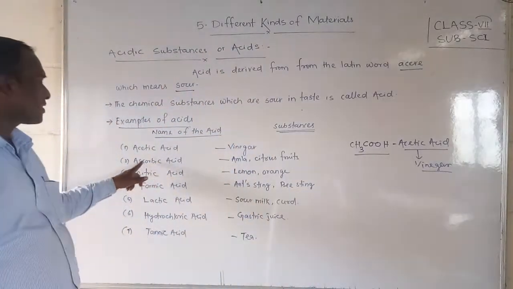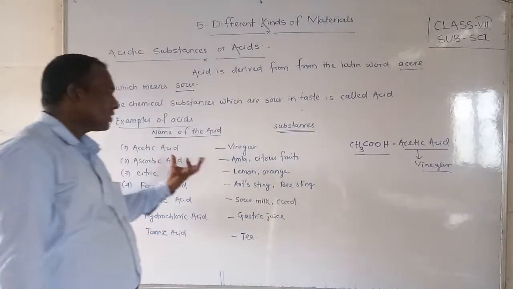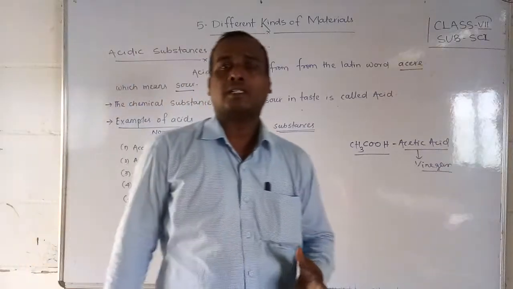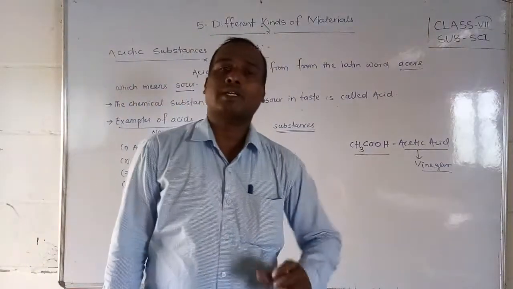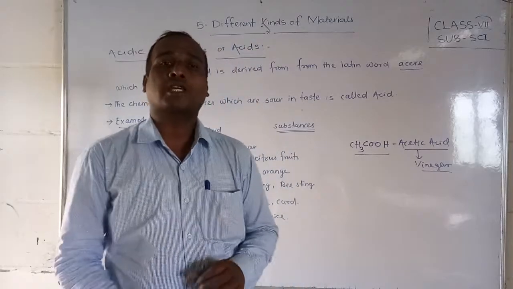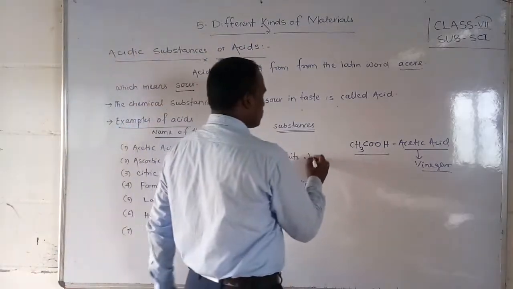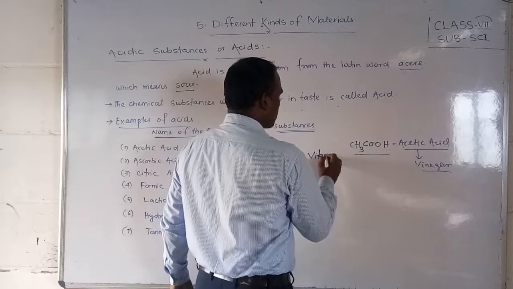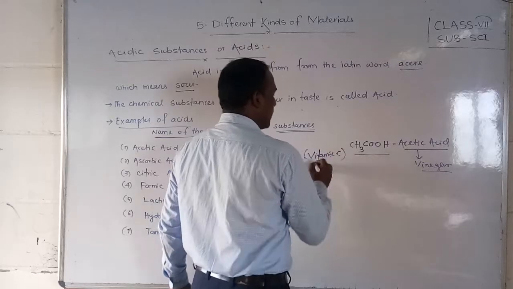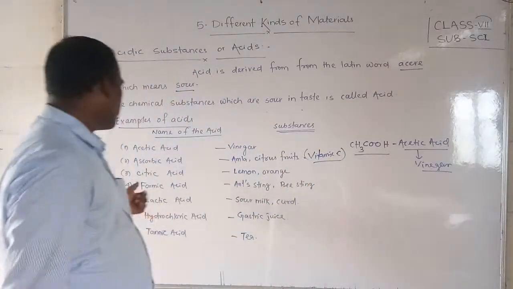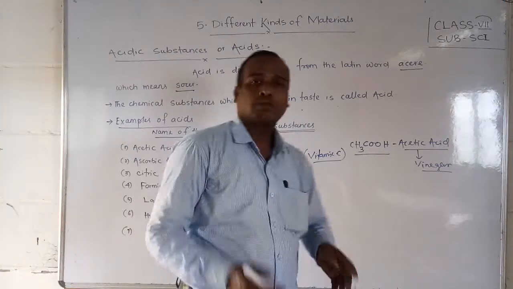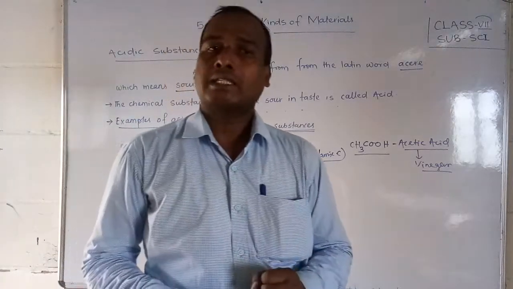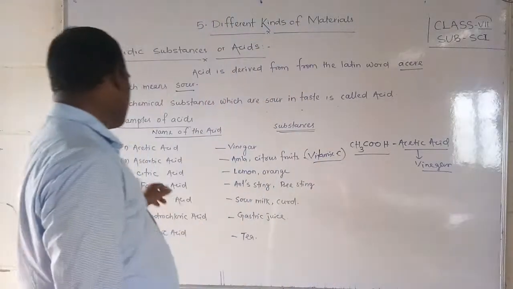The second one, friends, is ascorbic acid, which we get from fruits, citrus foods like orange and amla. It is also called vitamin C. Vitamin C is also called ascorbic acid. And citric acid comes from lemon, orange and some other types of fruits that we eat.